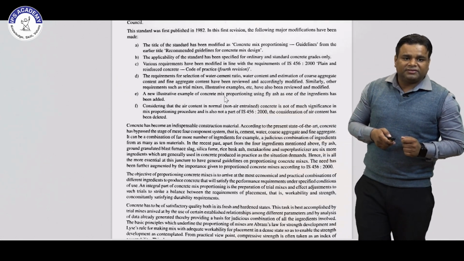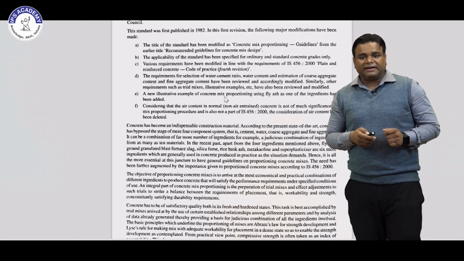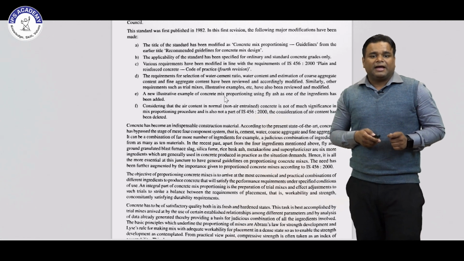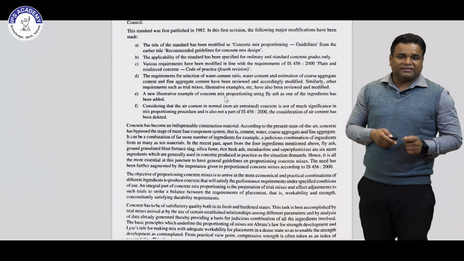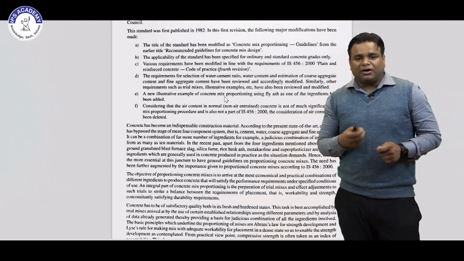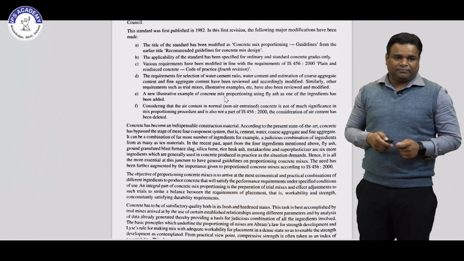Then the fourth point is that the requirements for selection of water cement ratio, water content, and estimation of coarse aggregate content and fine aggregate content have been reviewed and accordingly modified. Similarly, other requirements such as trial mixes and some more examples have also been reviewed in this section.